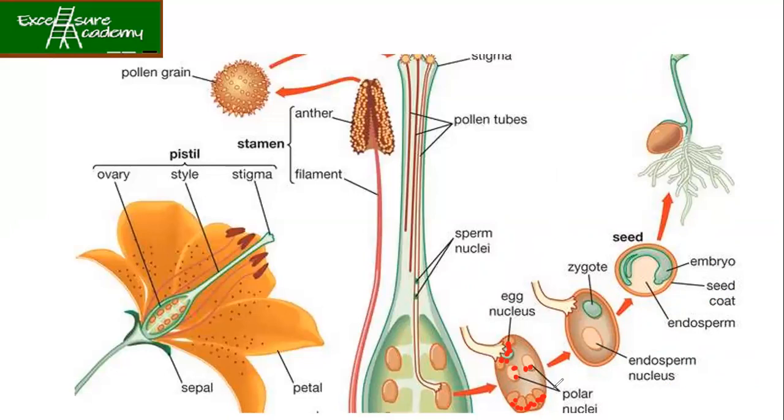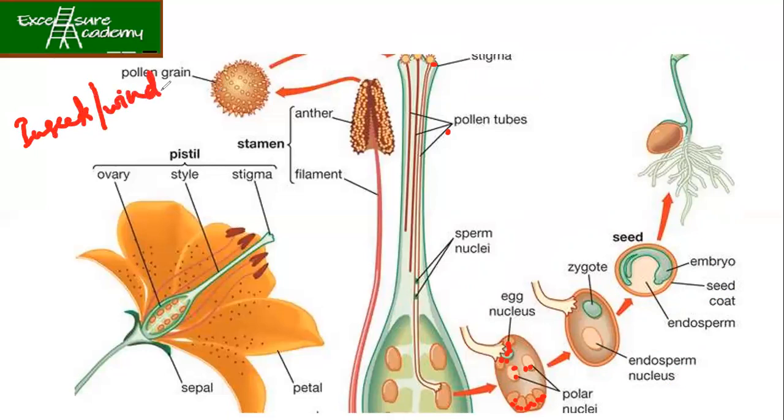So now, if anyone is asking about the formation of seed, what are you going to talk about? That during pollination, the pollen grains will fall on the stigma, then they form the pollen tubes. Now, the pollen grains can be transferred via insects or wind.